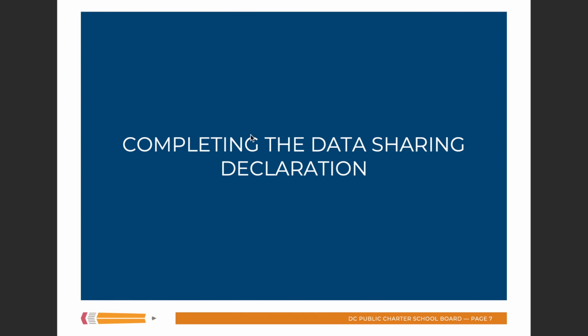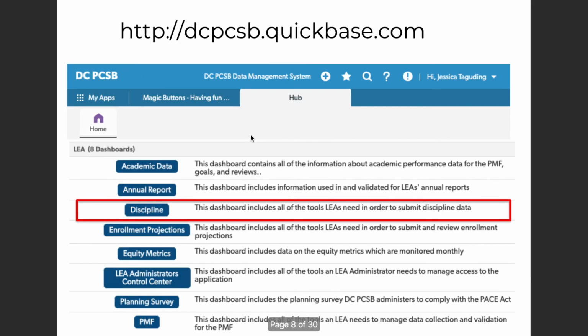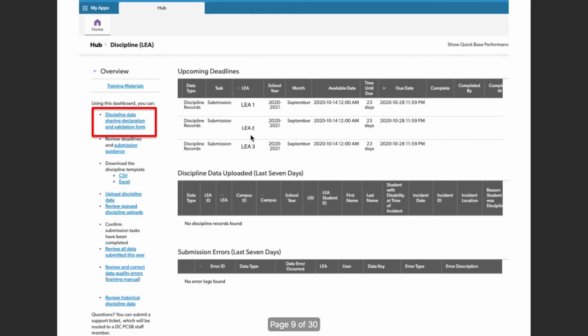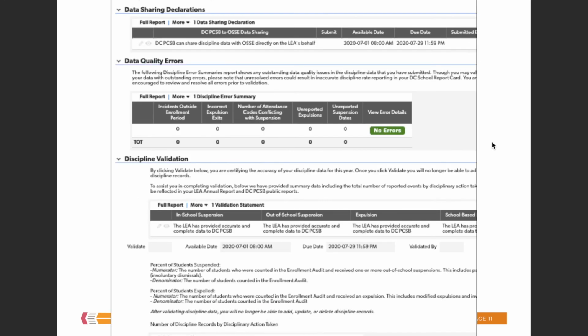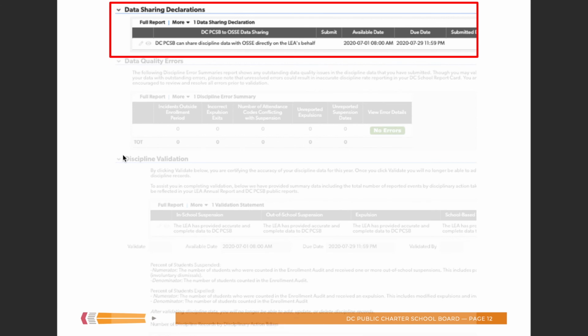Okay, so now let's shift gears and talk about completing the data sharing declaration. Again, you're going to go to the hub. You are going to click on discipline. And this time you are going to click discipline data sharing declaration and validation form. That's going to take you to a screen where you will see your LEA name and the school year 2020-2021. Once you click on it, you will see a page with three sections: data sharing declarations, data quality errors, and discipline validation. Right now, we're only interested in the data sharing declarations.